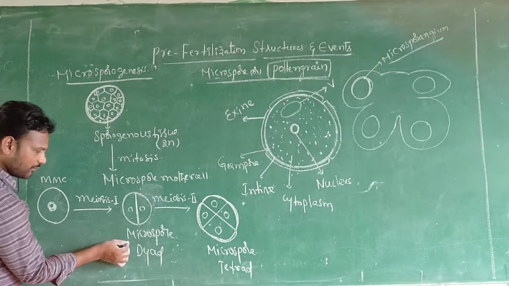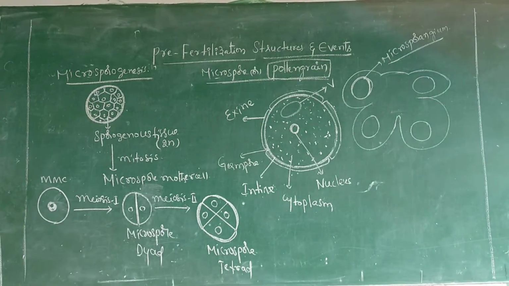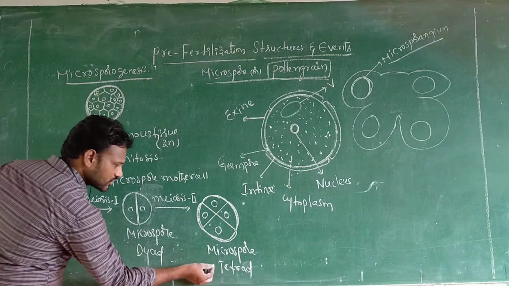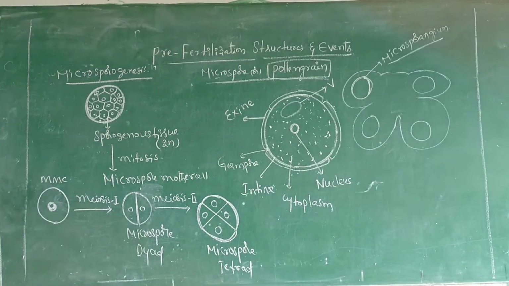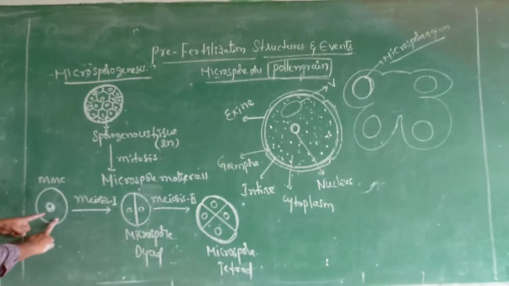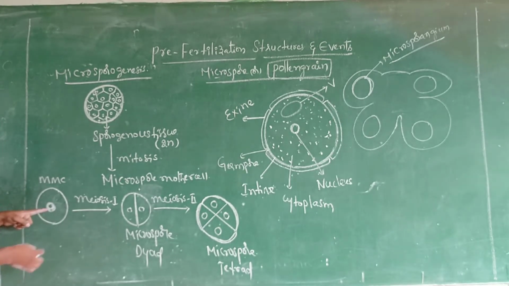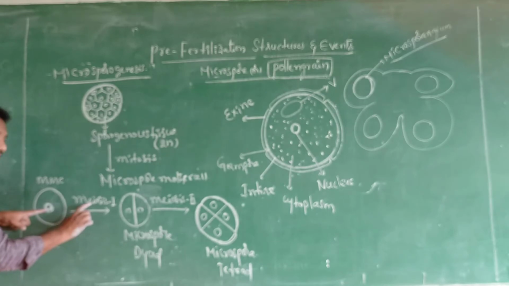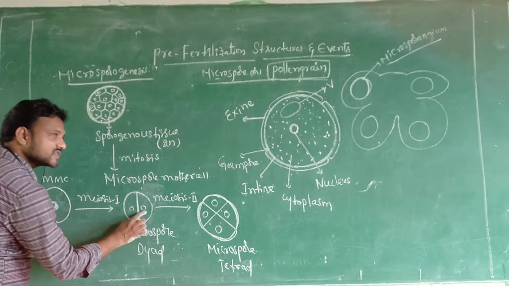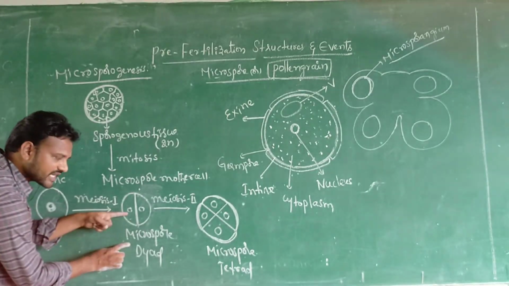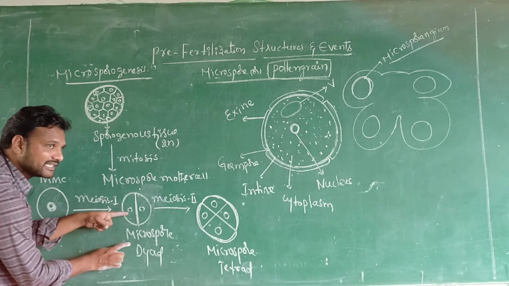Sir, this is the microspore dyad? Microspore dyad, yes. This is the microspore tetrad. This is the microspore mother cell. Within it, the nucleus undergoes meiosis 1 producing two nuclei, the microspore dyad.